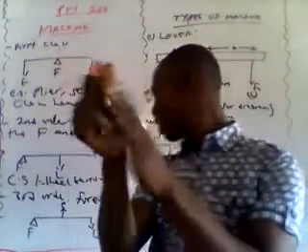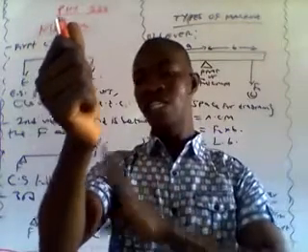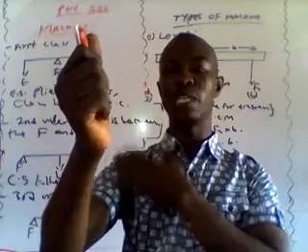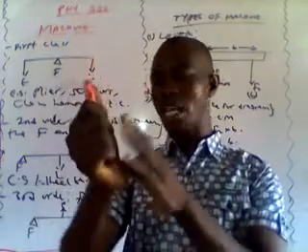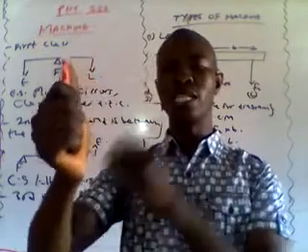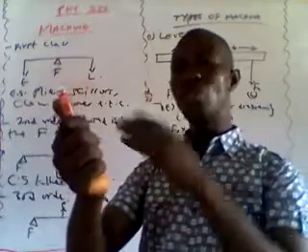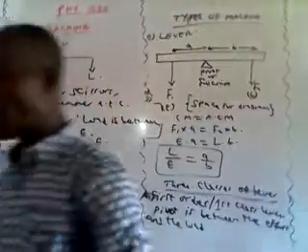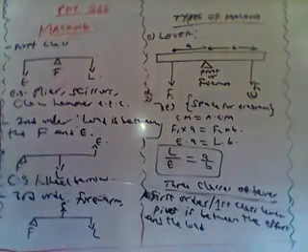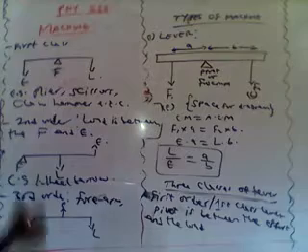The load is here. I applied effort here. Then I have the fulcrum here. The load is here. I applied effort through this. Then the fulcrum is here. You can see that the effort is in between the load and what? And the fulcrum. So that's an example of a third order lever.